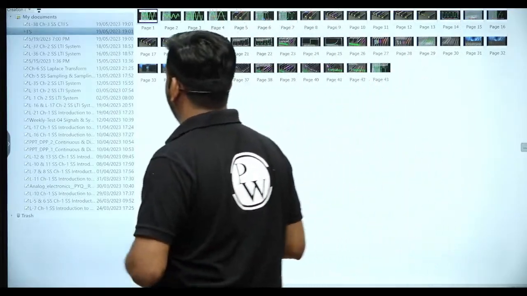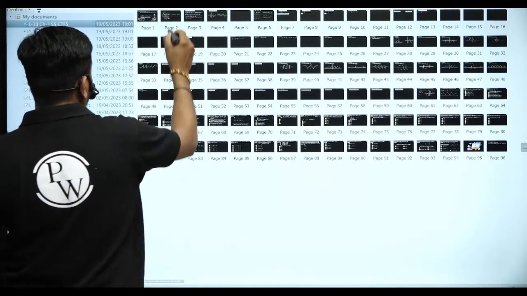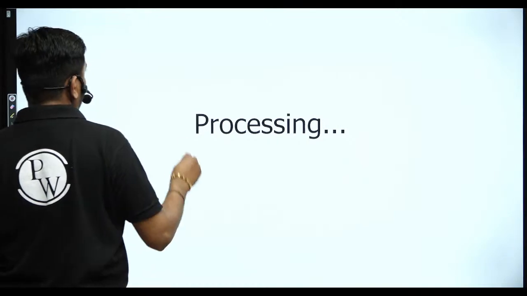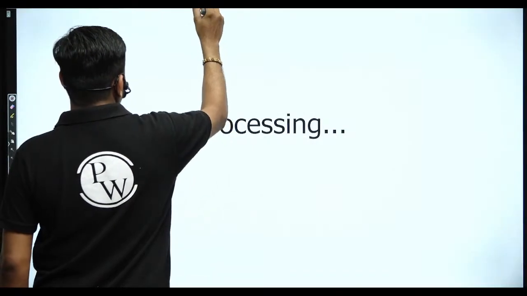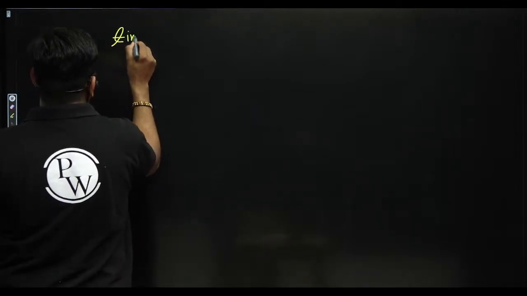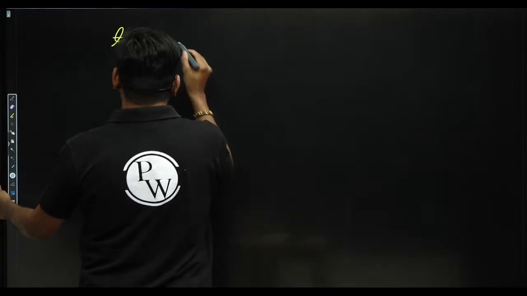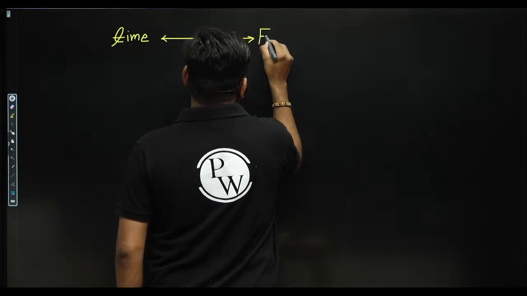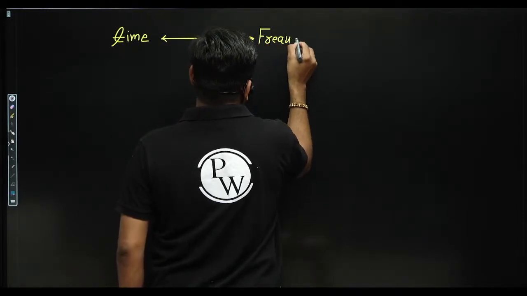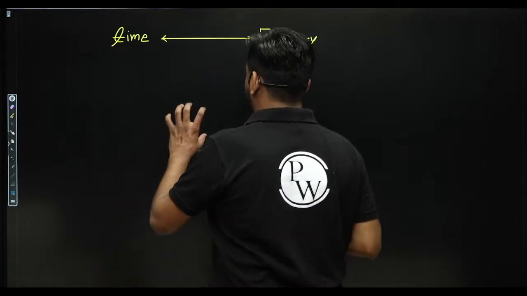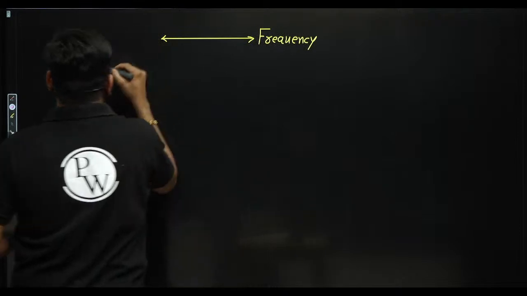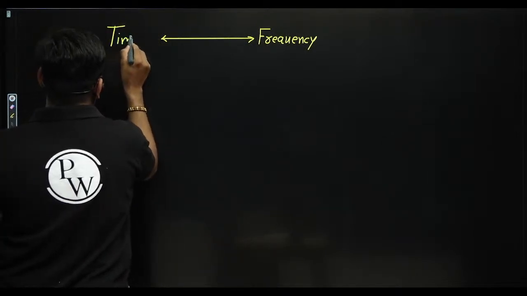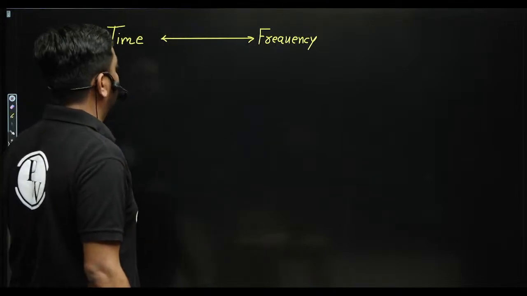Okay, so now we can start the Fourier series concept here. First important conclusion, guys, that you have to remember for all the remaining chapters. The conclusion from the above explanation is that we can convert the representation of the signal from time domain to frequency domain. Now we will understand the signal concept in the frequency domain also, guys.